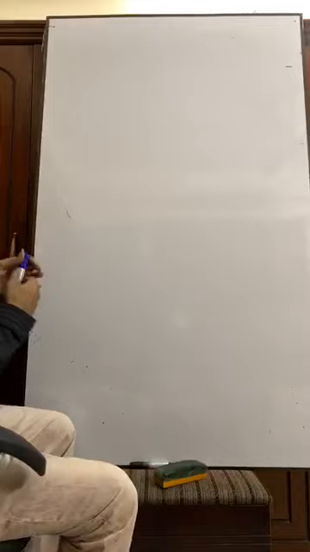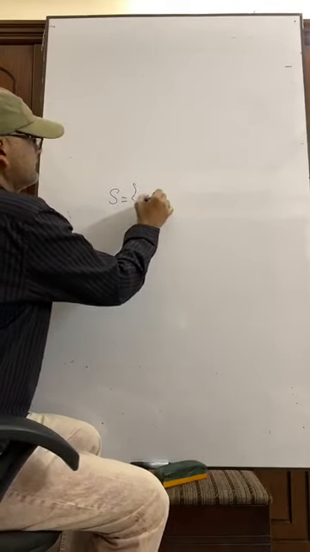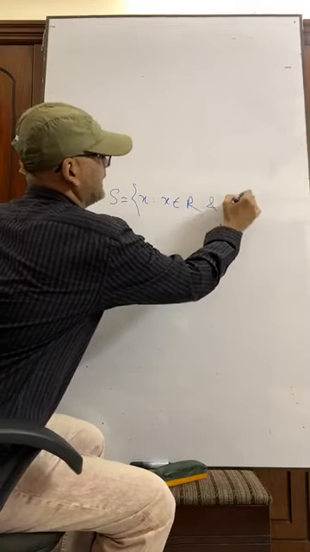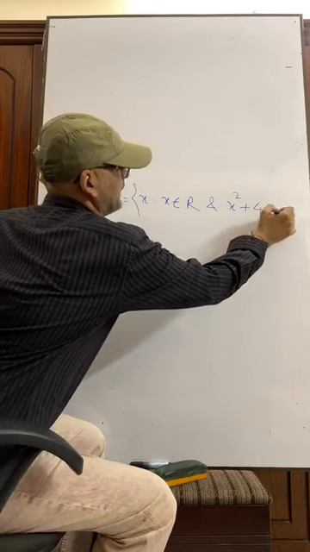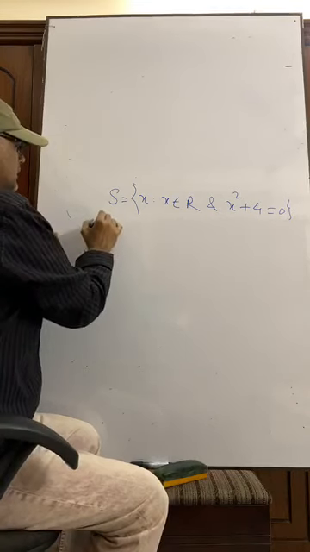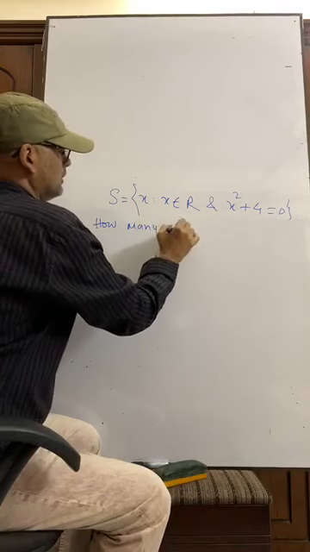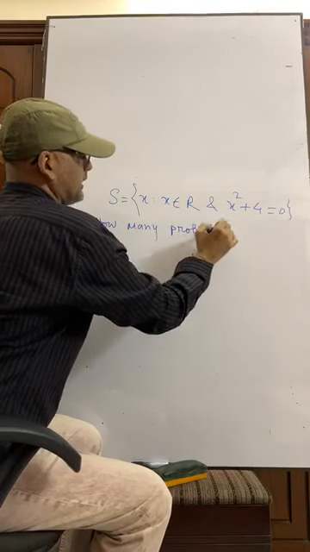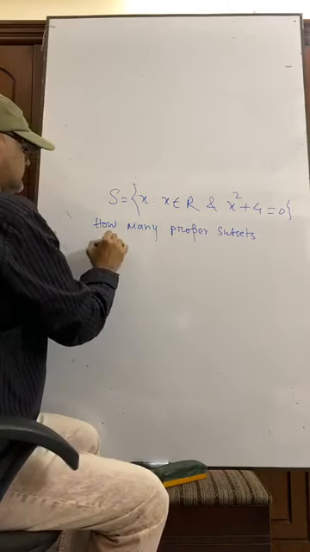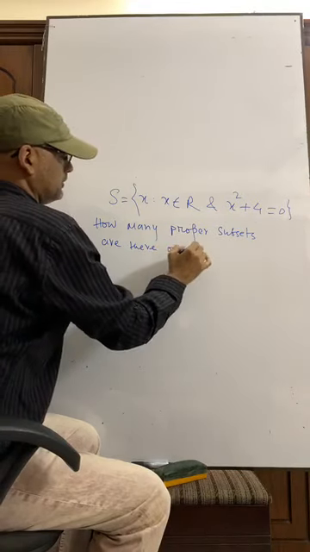Another question. A is equal to the set S where x square plus 4 equals 0. How many proper subsets are there of S?